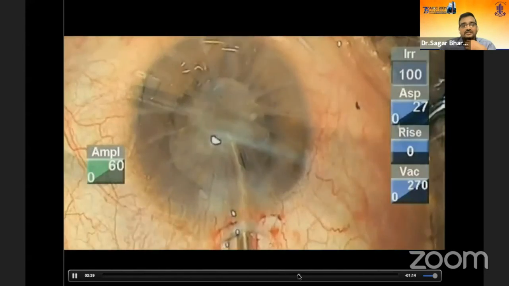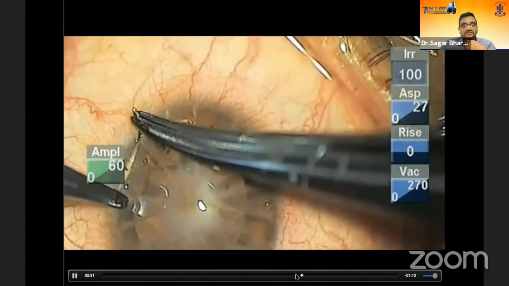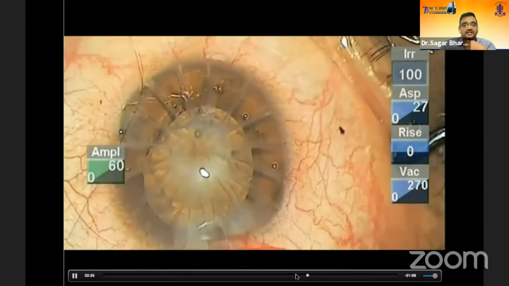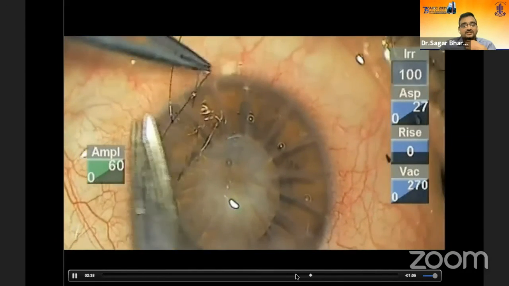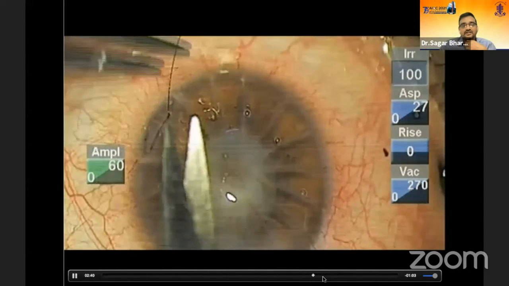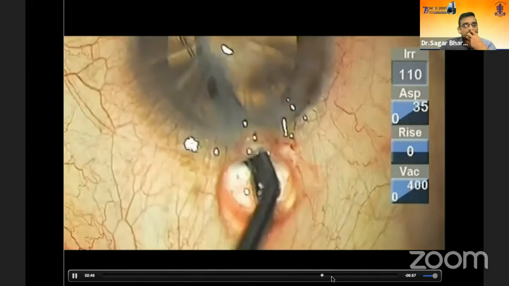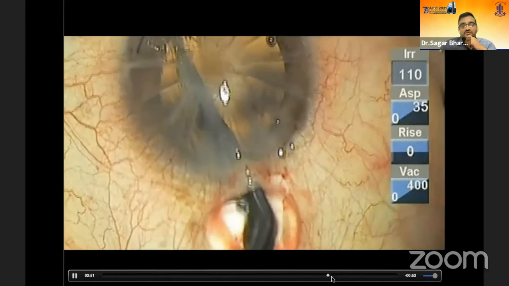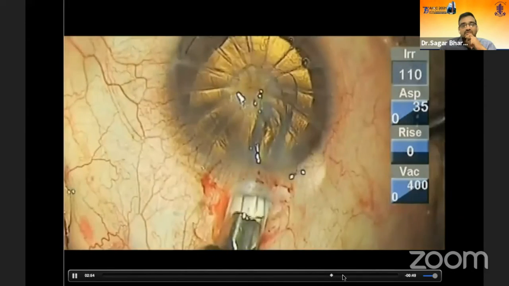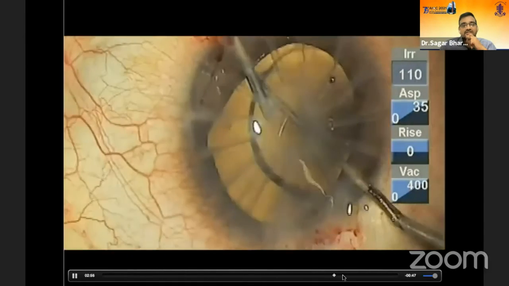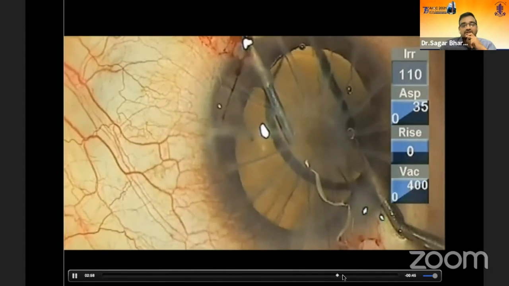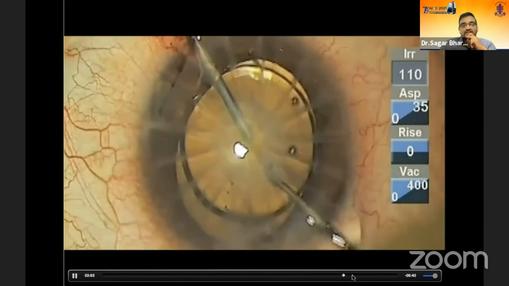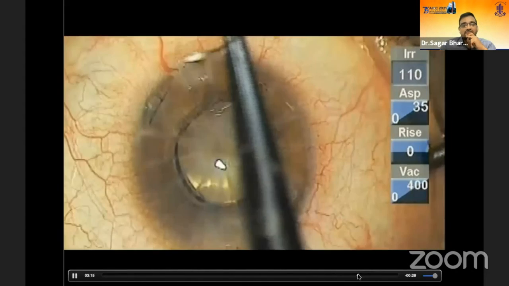And finally, at one point, once the nucleus was out, we found that one of the RK incisions started leaking. So keep the suture handy, and give an interrupted suture. In this case, we also put a CTR because the axial length was very high, and we did notice some amount of zonular weakening here. So we did put a CTR there, and here we are putting a -8 diopter hydrophobic acrylic IOL in the bag.